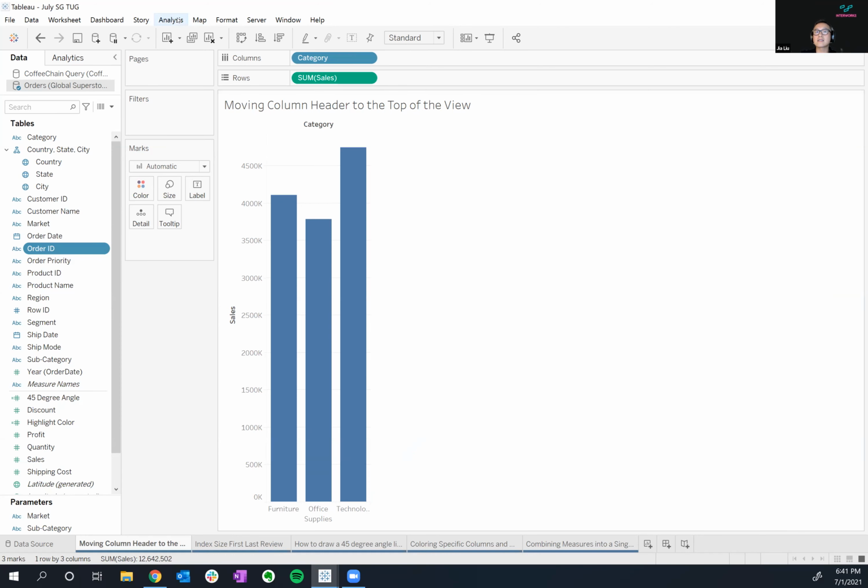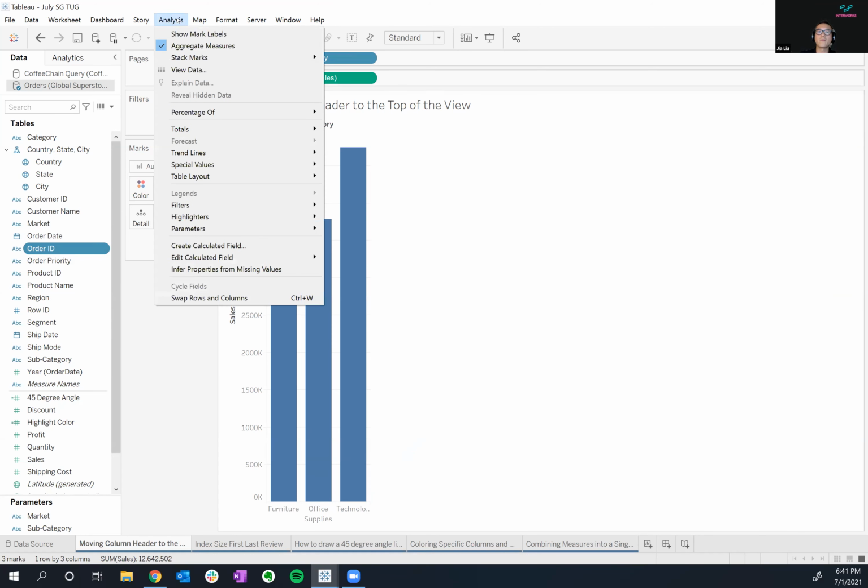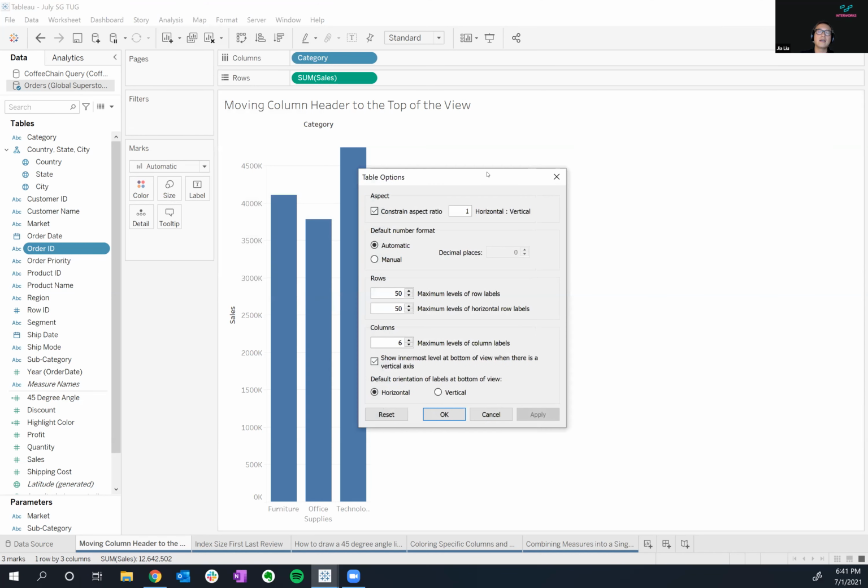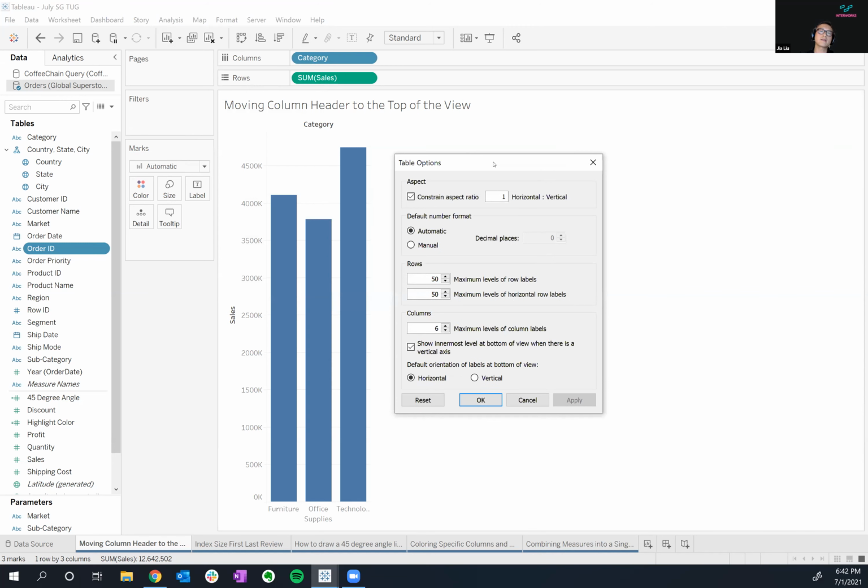So what I can do is go to the analysis drop-down menu, go to table layout, and click this advanced option. It brings up an entirely new dialog box that lets me customize both the columns and the rows in terms of the maximum level of labels or horizontal labels that I can have. But I also have this really neat button that says, show the innermost level at the bottom of the view when there is a vertical axis. So there's actually a specific tick box that you can click.